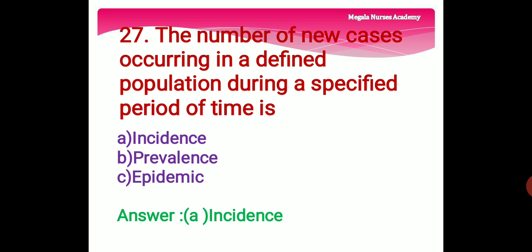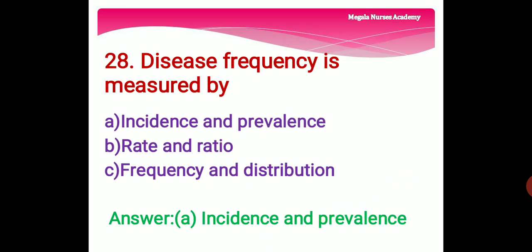27th question. The number of new cases occurring in a defined population during a specified period of time. Options are option A, incidence, option B, prevalence, option C, epidemic. The right answer is option A, incidence.